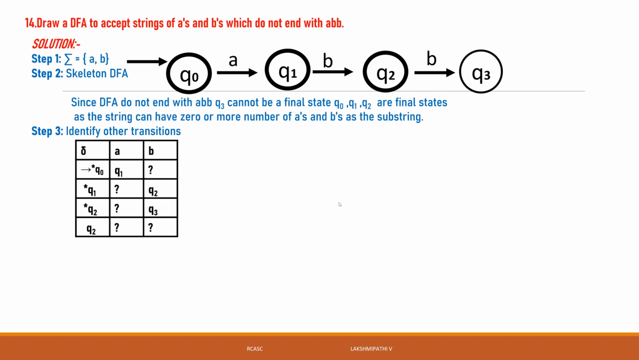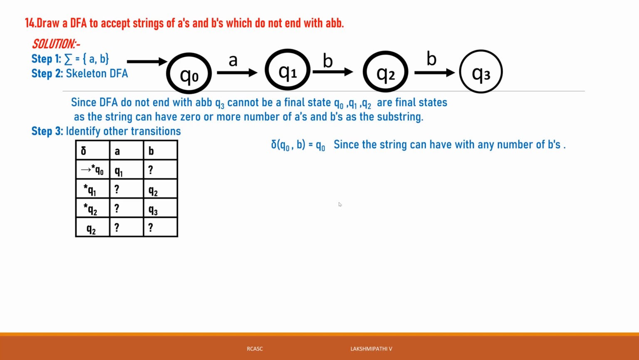What is the transition of Q0 on b? Q0 on b is Q0 only, because the string can begin with any number of b's but must not end with abb. That is why Q0 on b goes to Q0. So whether it is one b, two b's, three b's, four b's, or even a hundred b's, it will be accepted, since there is no abb in it. A string with just a number of b's will be accepted.